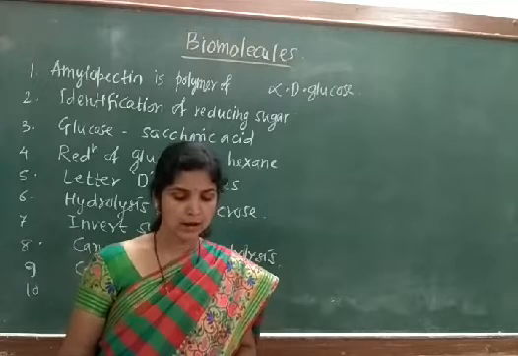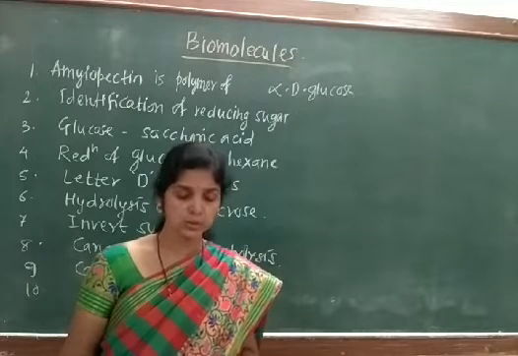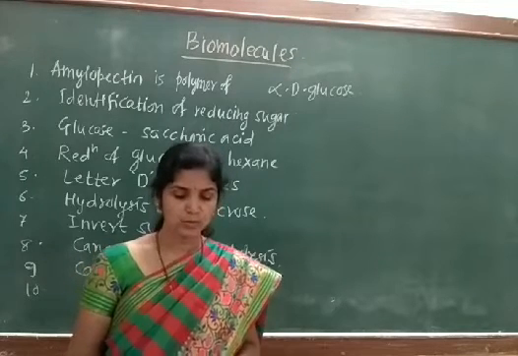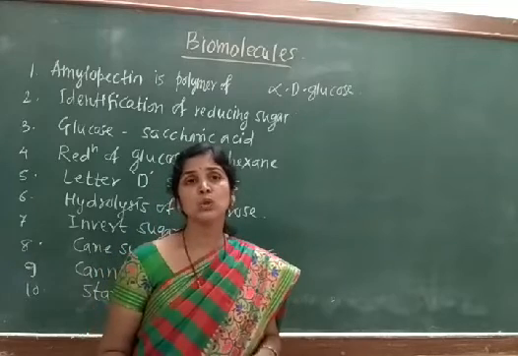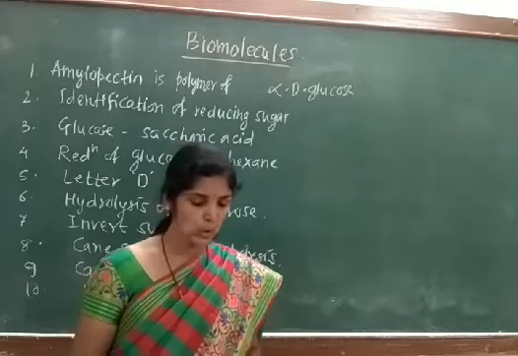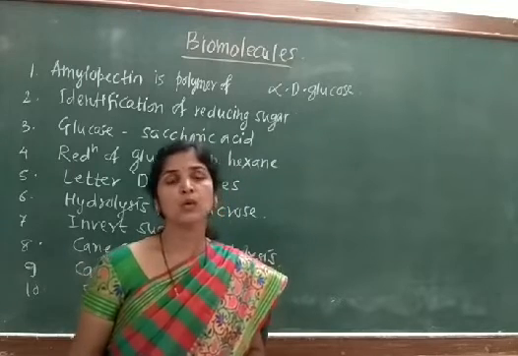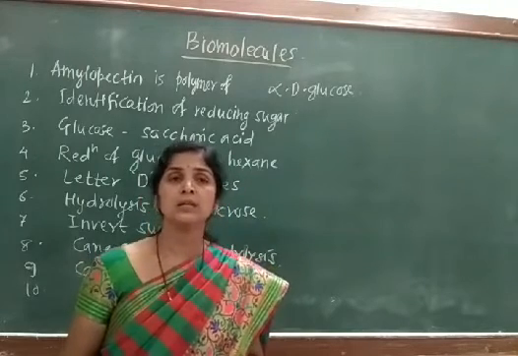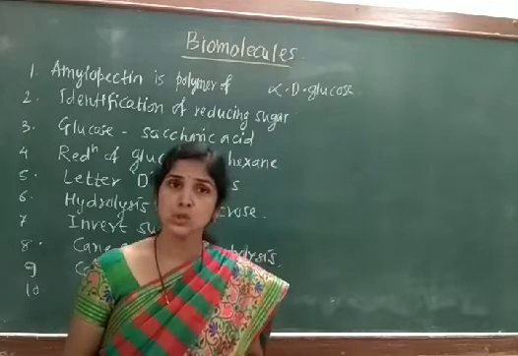Oxime, phenylhydrazone, oxazone, and ozone. Now see here, when we are going to differentiate between a reducing sugar and that of the non-reducing sugar, we are going to use a reagent which is called oxazone.